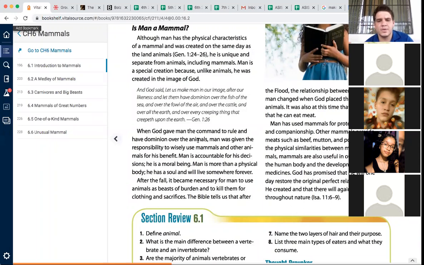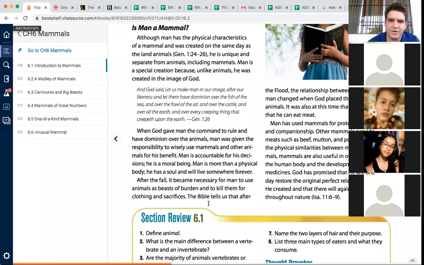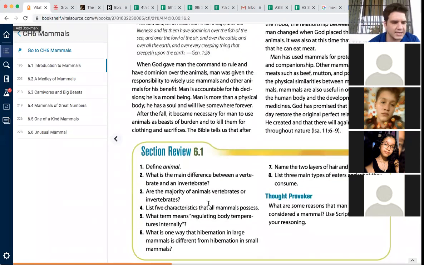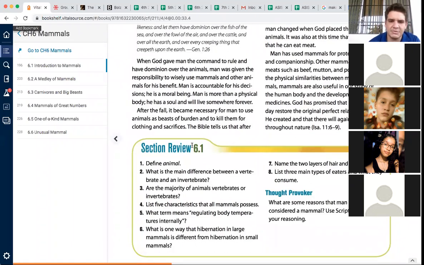Okay, so here's what you guys are going to have to do. We don't have much time because my time is going to run out. This is section review 6.1. You're going to have to do that, and 6.2. We didn't have time to do 6.2 today, but you have to do 6.2. I'm going to send you a link of the project that you have to do this week.